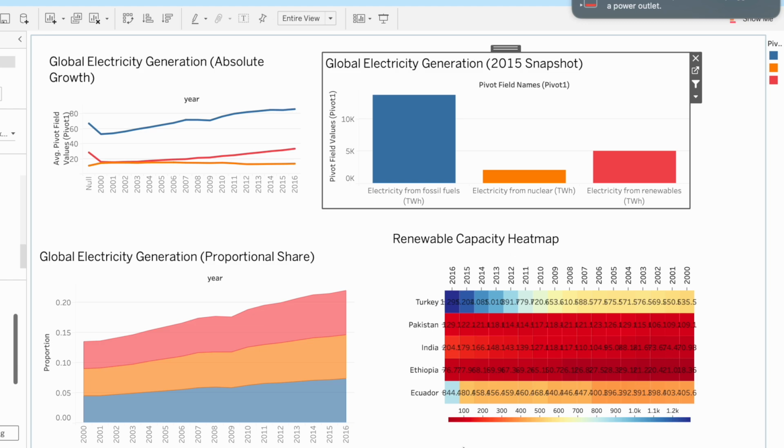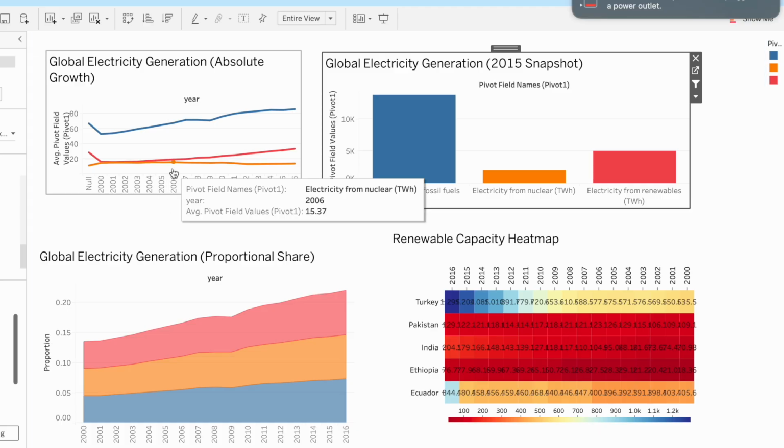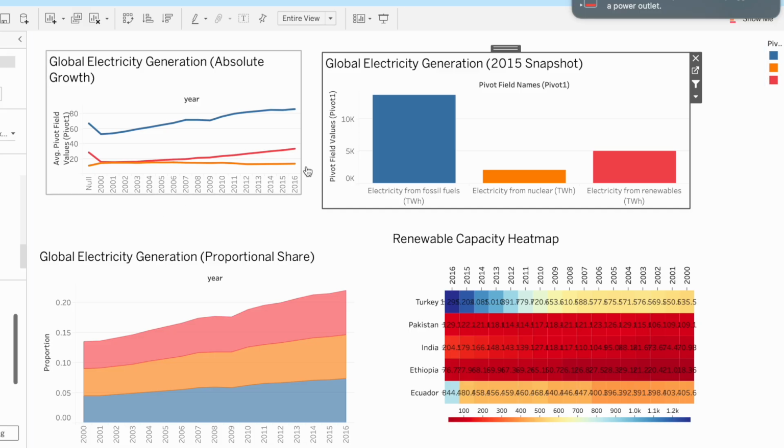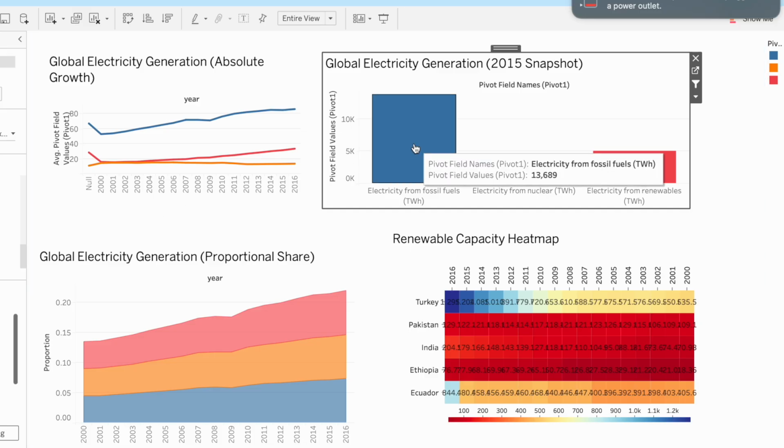Coming to the fourth dashboard, this dashboard highlights the global energy generation mix and the transition from fossil fuels to low carbon sources, with a focus on leading countries. On the top left, a line chart shows the electricity generation by source over time. Fossil fuels still dominate globally, but we can see a strong growth in renewables in countries like China, India, and Germany. The top right bar shows 2015 electricity generation by source, making it easy to compare countries.